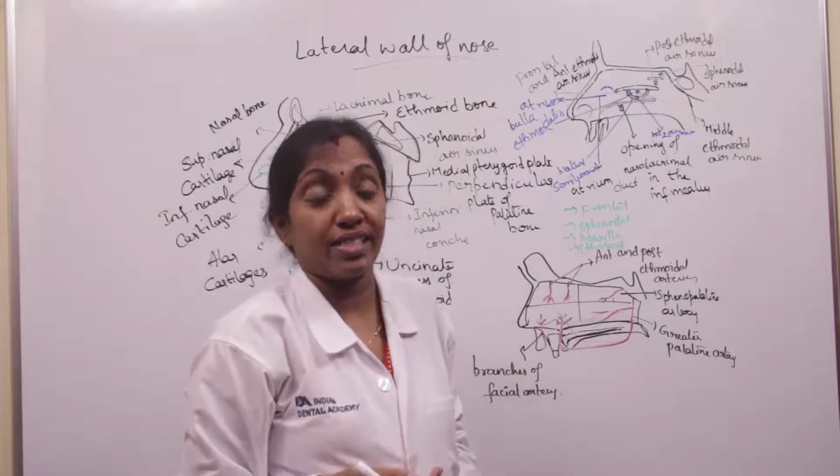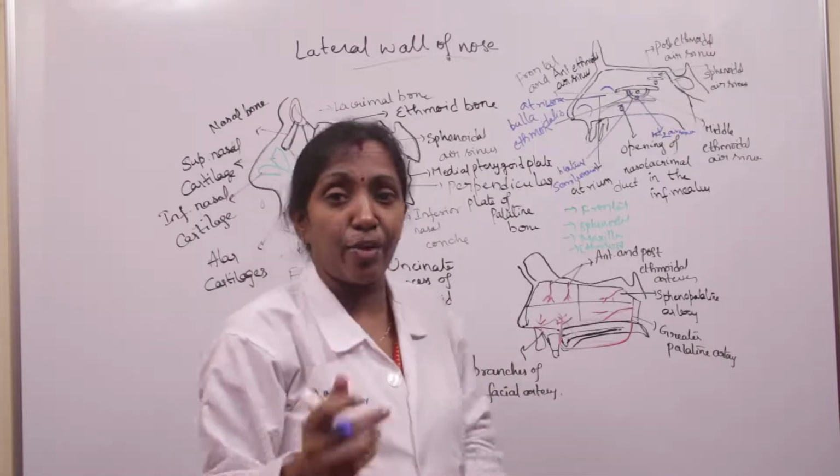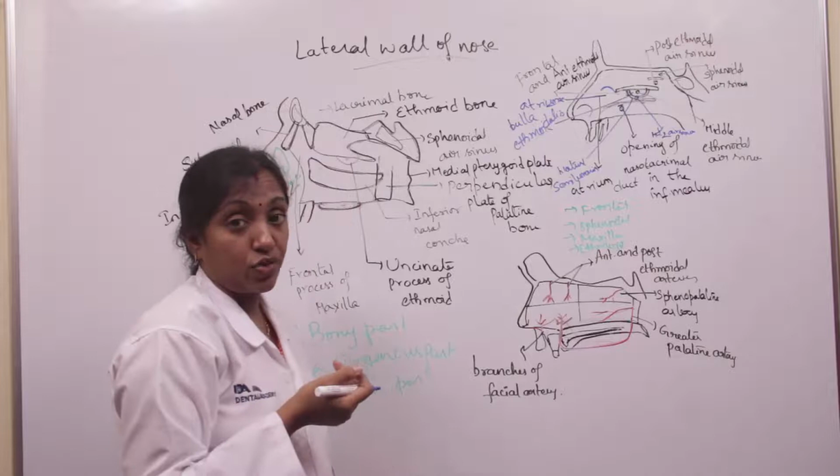The opening of the nasolacrimal duct into the inferior meatus of the nose is guarded by a valve. That valve we call Hasner's valve.